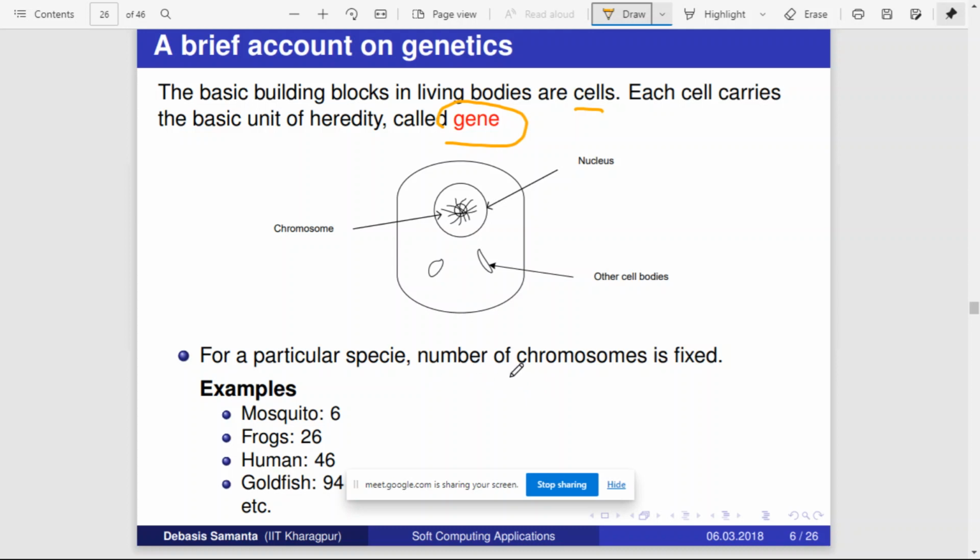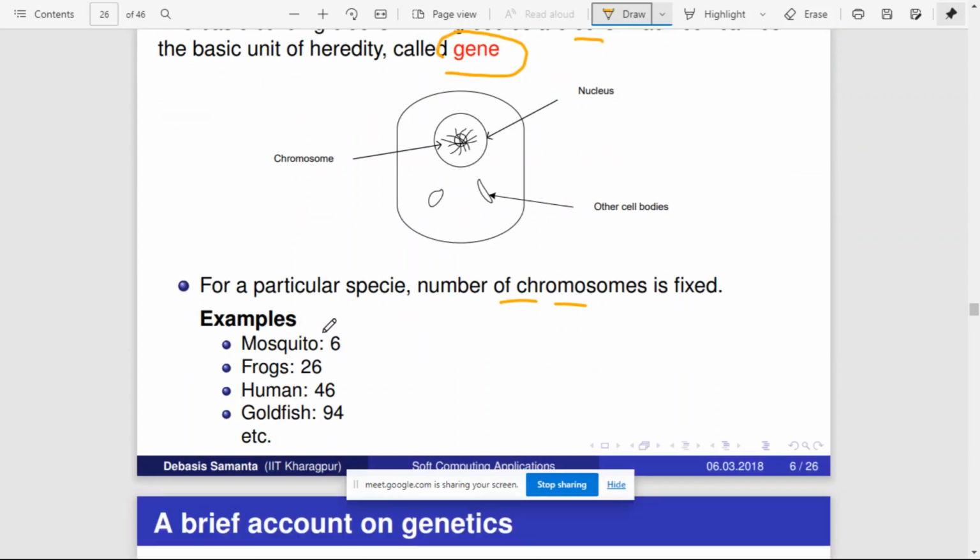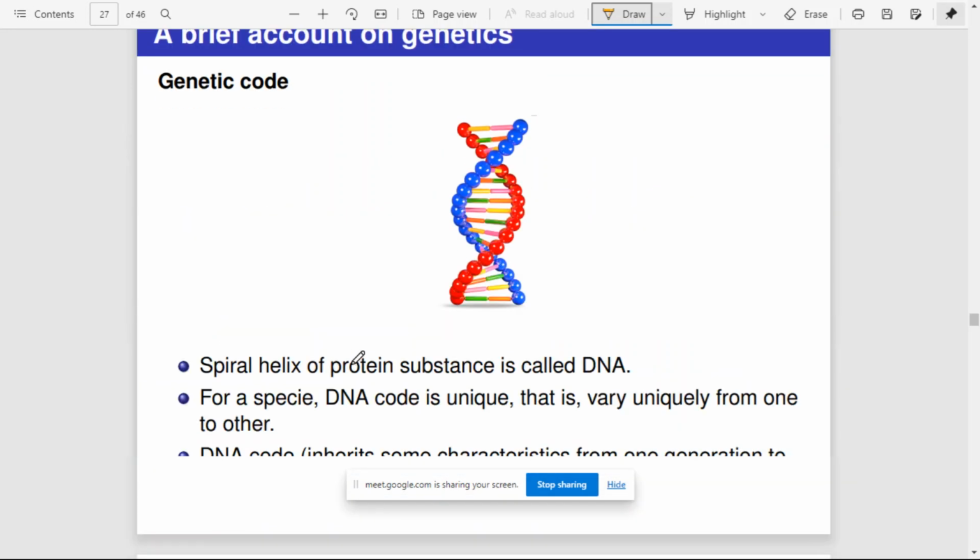There is a certain number of chromosomes, and these are fixed for different species. For example, in mosquitoes the number of chromosomes is 6, in frogs it is 26, in humans it is 46, in goldfish it is 94, like that. The number of chromosomes is fixed for different species.